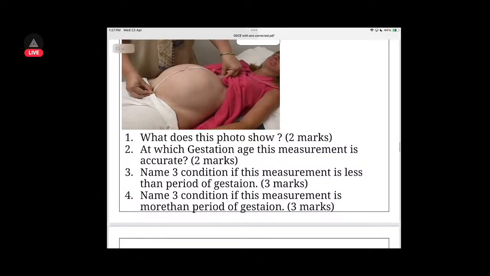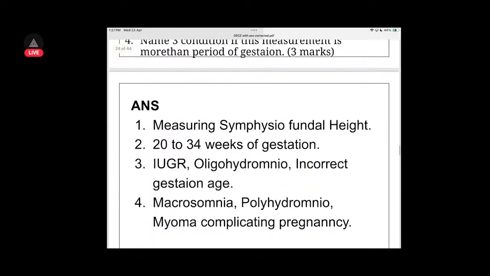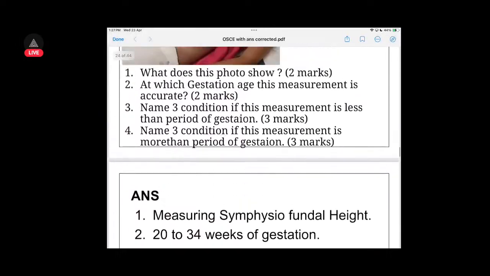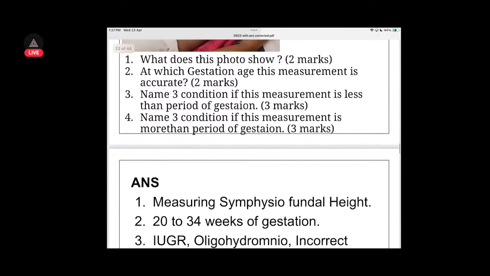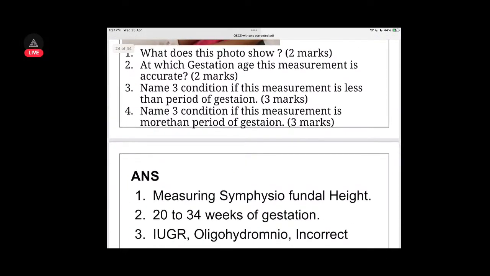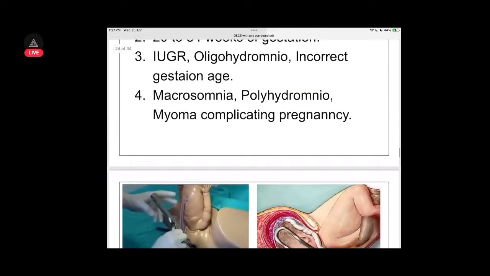In the third one, where the measurement is less than the period of gestation, you can do it in 40 weeks of pregnancy. Okay. Incorrect gestational age, oligohydramnios, and intrauterine growth restriction. Here it is macrosomia, polyhydramnios, and myoma complicating pregnancy. Okay. Measuring symphysiofundal height, 20 to 34 weeks of gestation. 36 also it is accurate. Then at 40 it will come down.